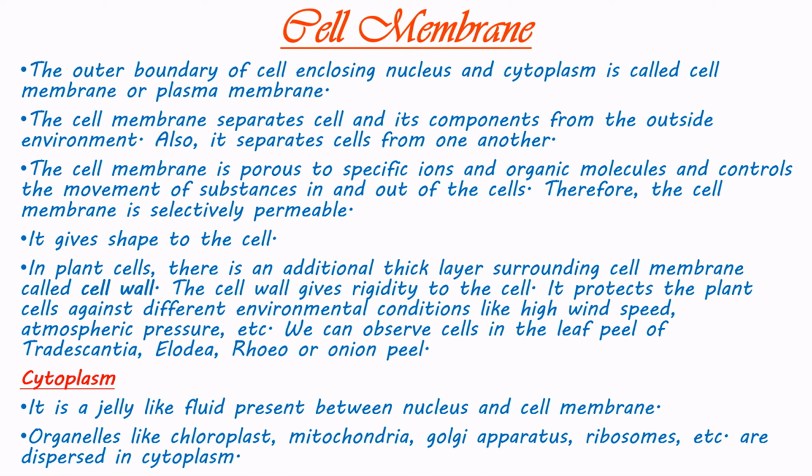In plant cells, there is an additional thick layer surrounding the cell membrane called the cell wall. The cell wall gives rigidity to the cell. It protects the plant cells against different environmental conditions like high wind speed, atmospheric pressure, etc. We can observe cells in the leaf peel of Tradescantia, Elodea, Rhoeo or onion peel.